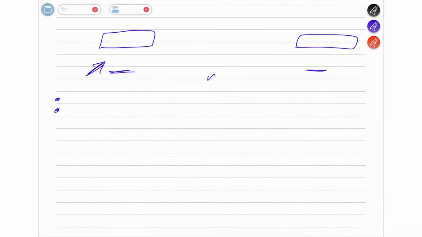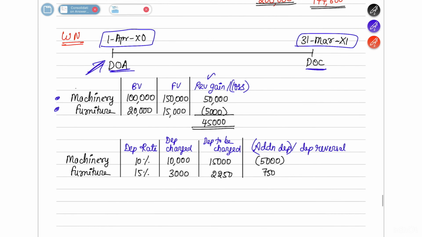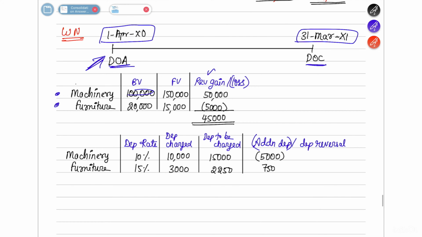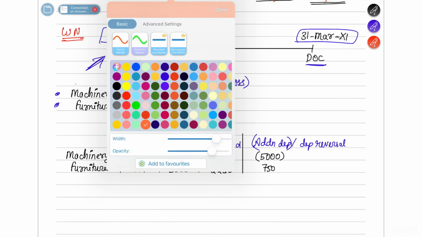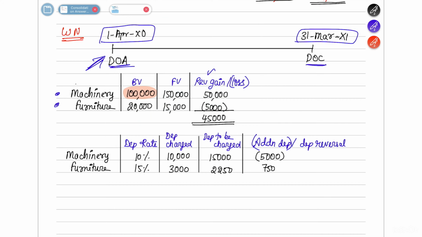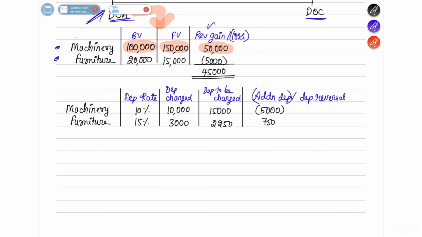Okay, so in terms of machinery, they have told that the book value is 1 lakh, fair value is 1,50,000 on the date of acquisition. All this information is on date of acquisition. So we know that there is a revaluation gain of 50,000 rupees because fair value is more than the book value. Okay, so now you have to see about the depreciation. I have always told you that if there is increase in fair value, there is also going to be additional depreciation that you have to charge.